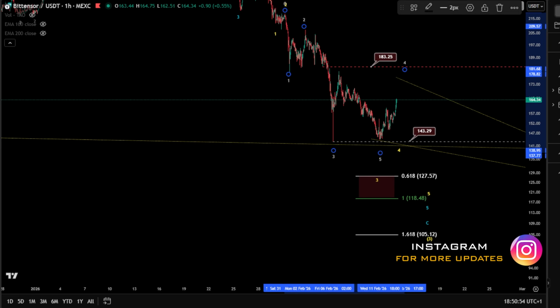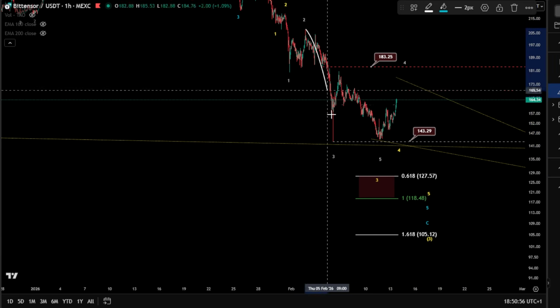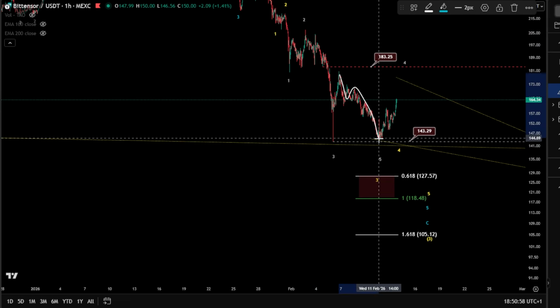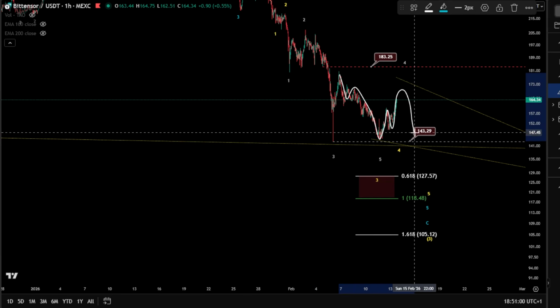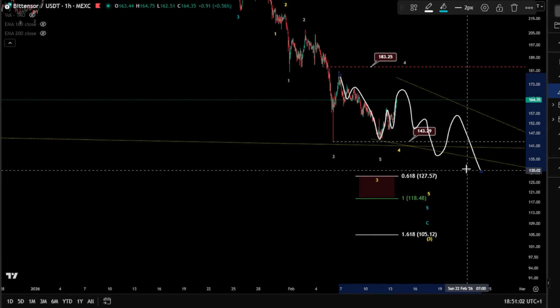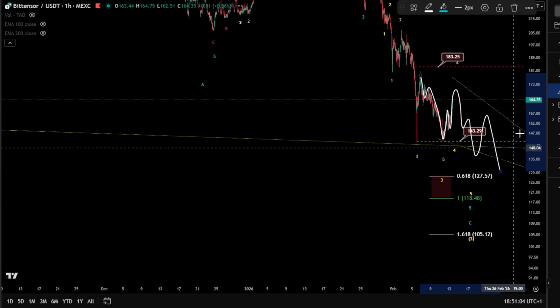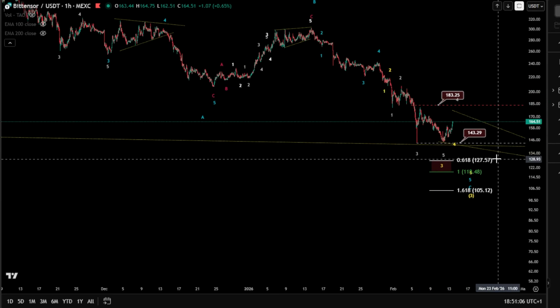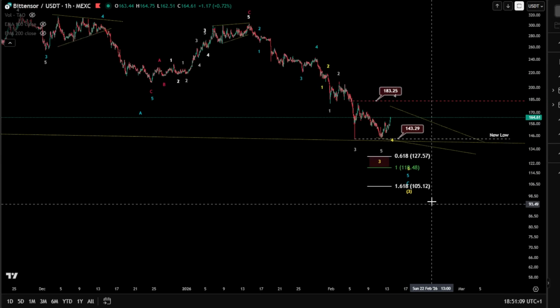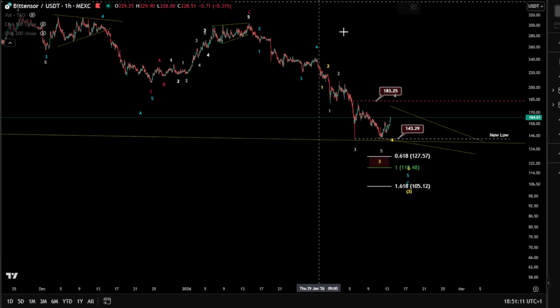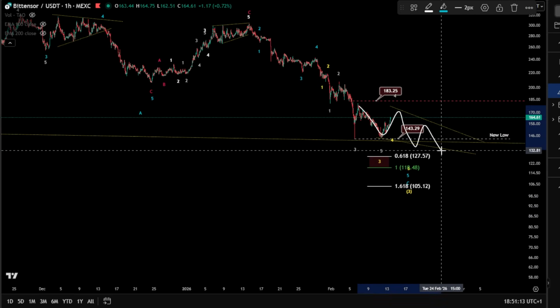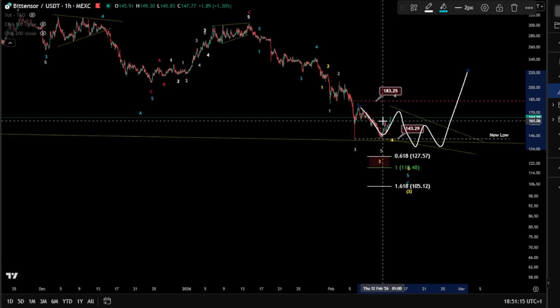Otherwise, you can be in something different here, which can be a zigzag for a wave 1, and then wave 2, and then 3, 4, and a 5 ending diagonal, that might finish this wave downward, and we might start to push towards the upside very, very soon after finishing this diagonal. Yeah, so this is also a very high possibility.